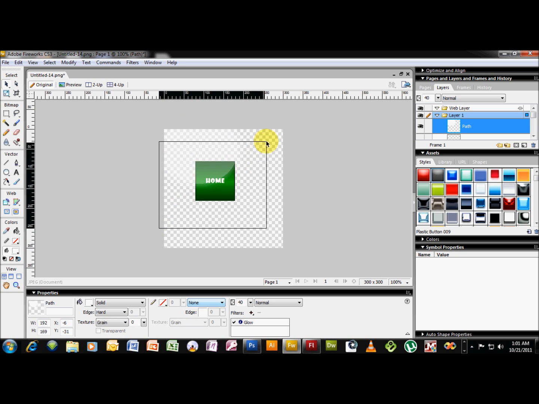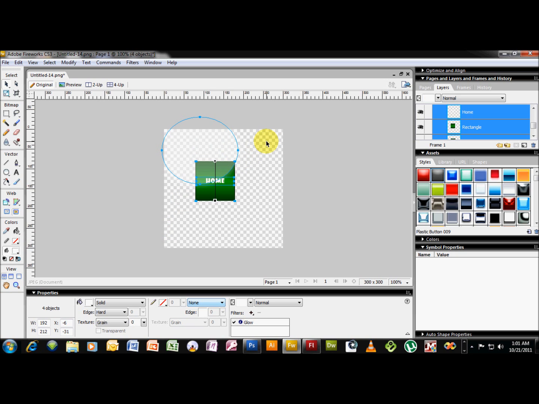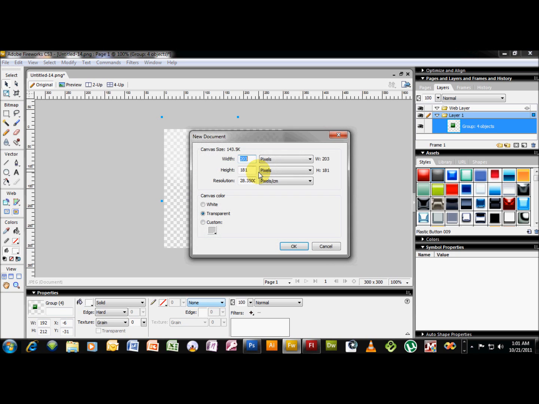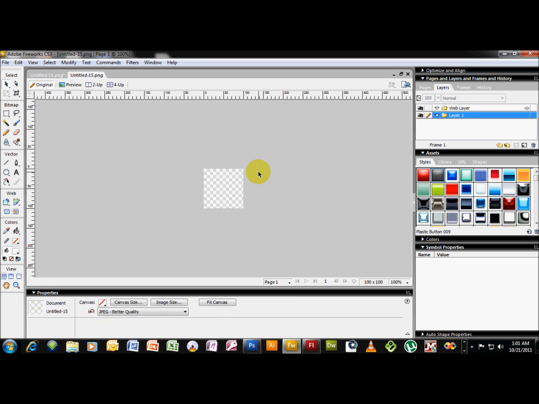Alright, now if you select everything and hit Control G, it'll group it together, and Control C to copy it, and Control N to open a new document, and we'll make this new document 100 by 100, which was the size of our original square.